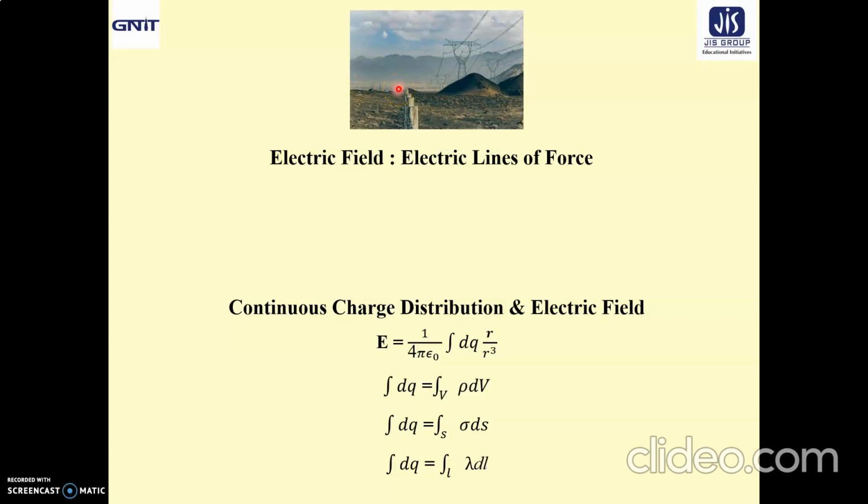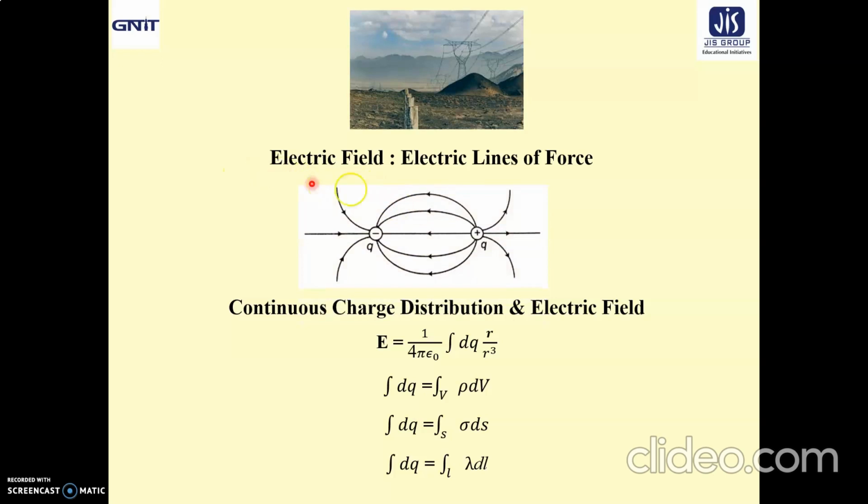Now this is a very common picture where high tension lines are passing through some field, and we used to observe it regularly when we pass through some field by train, the field created due to this high tension line. Now the next question is how to describe the field that is created. The answer lies in the electric lines of force. So what about electric lines of force? Electric lines of force are basically imaginary lines.